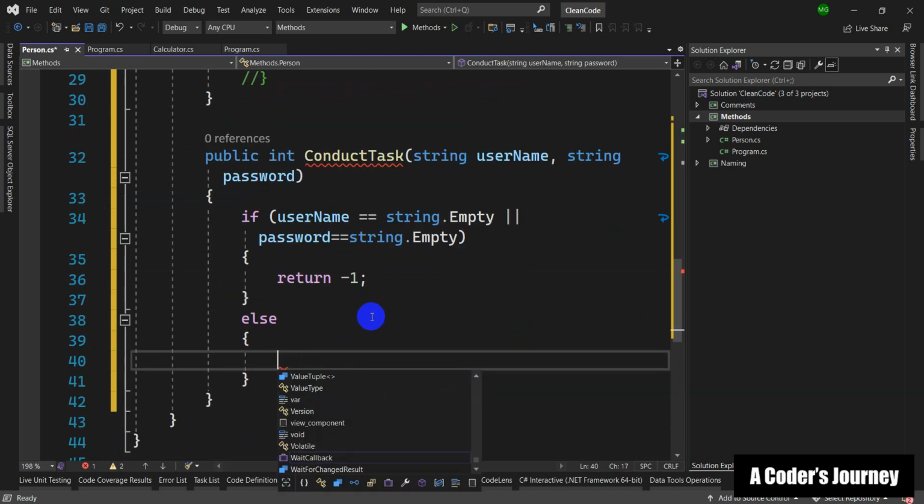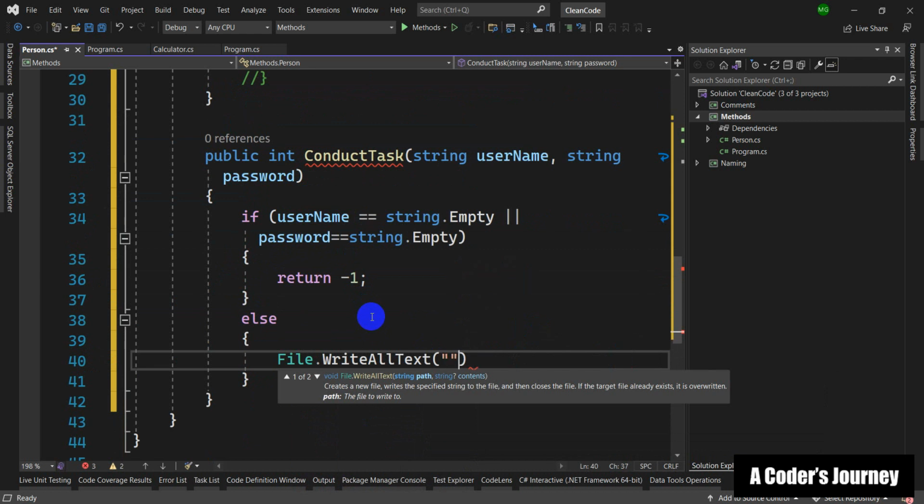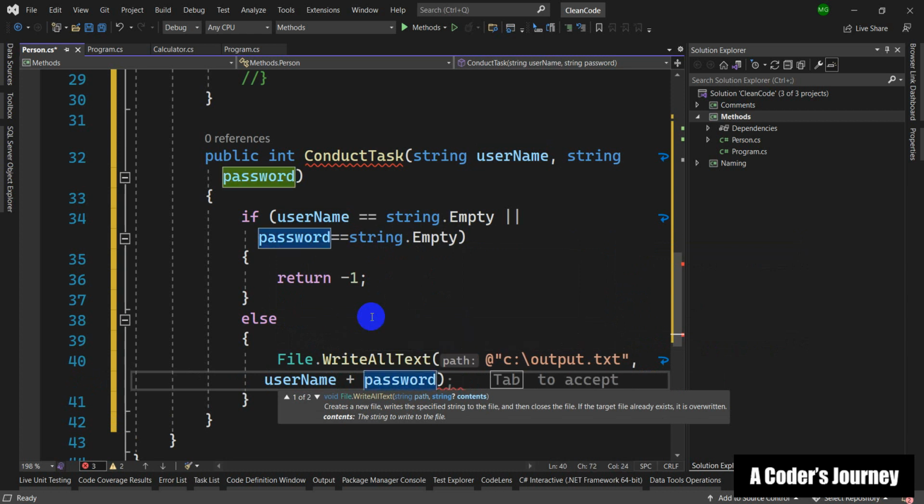to a file, right? I'm going to say File.WriteAllText, C output.txt, and then I'm going to concatenate, for example, username and password. Very simple, right?